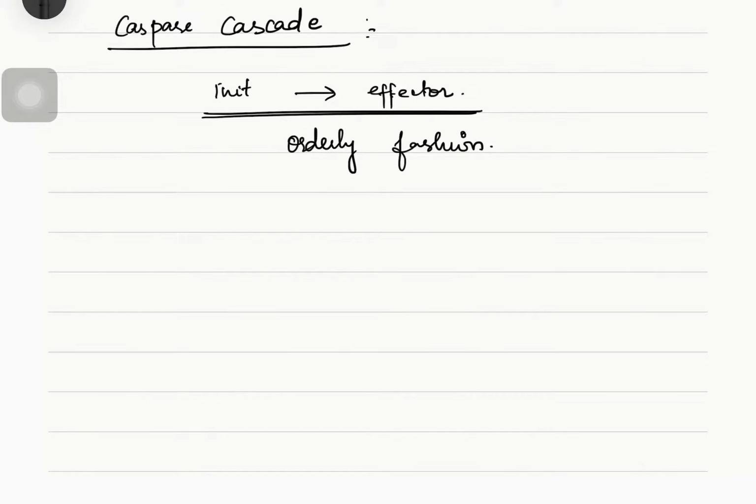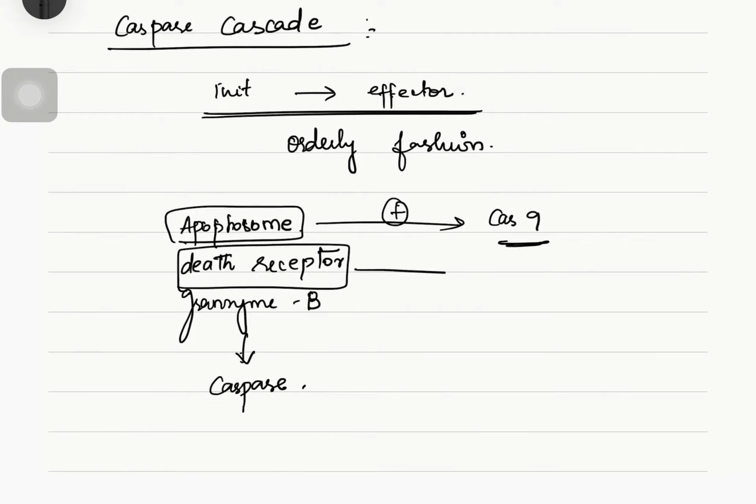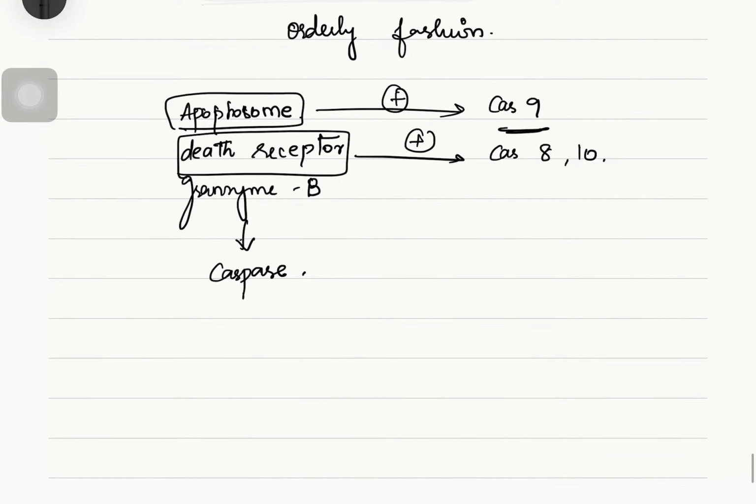Next we will see about the apoptosome, the death receptor, and anything else, granzyme B. All of these activate caspases. But our apoptosome will activate initiator caspase 9, while our death receptor will activate initiator caspases 8 and 10. So for each process, different caspases come into action.